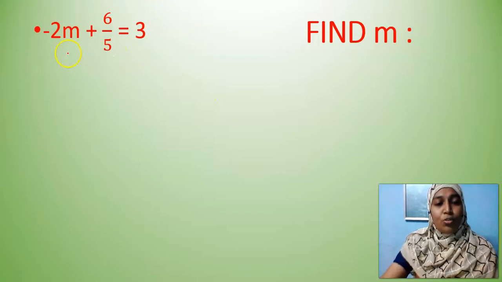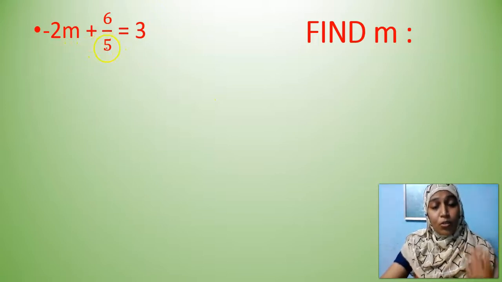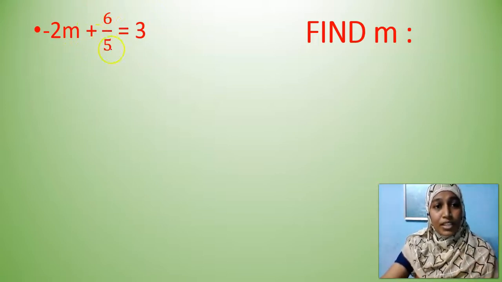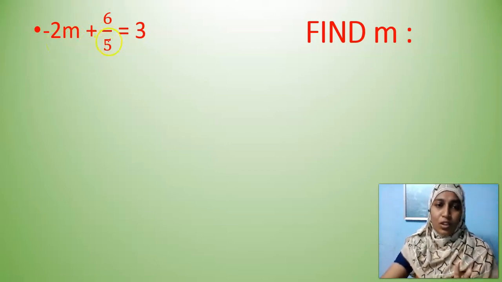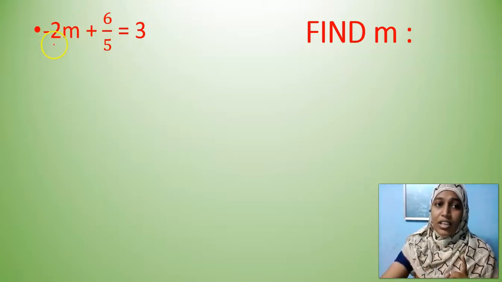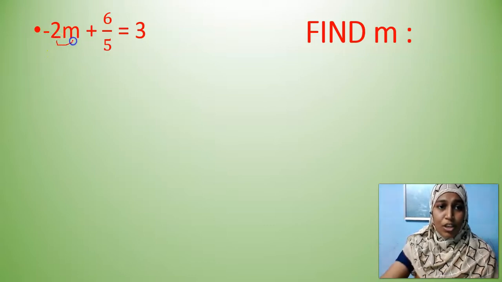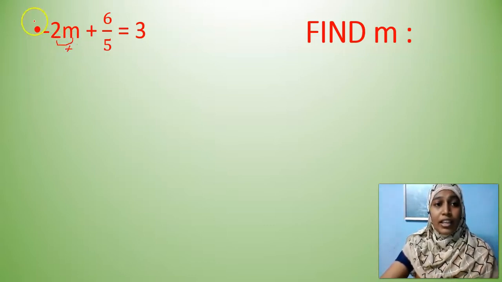Okay, which should be transferred first? How many numbers are there to be transferred? Plus 6 by 5 is one fraction, and minus 2 is another number. So I have to transpose 2 things now. What is the first thing that I have to do now? Don't transfer minus 2, my dear children, because the relationship between minus 2 and M is multiplication. And don't think it is in minus 2, so I should transfer this as plus 2. Then again you are wrong.